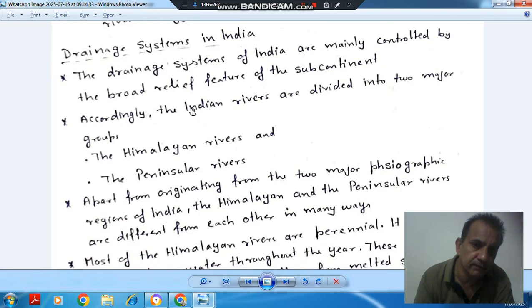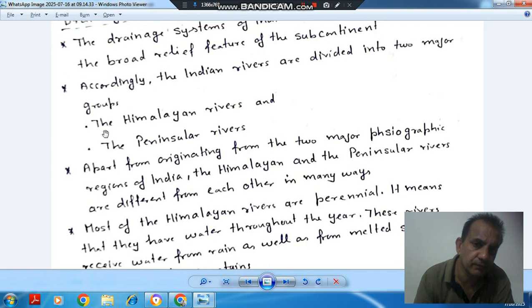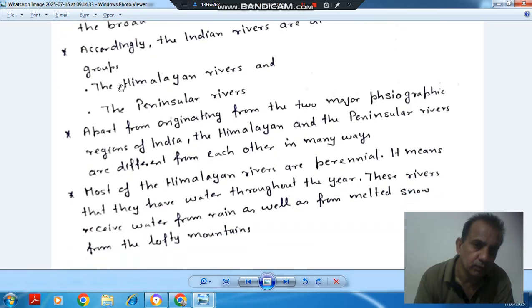Next point is: accordingly, the Indian rivers are divided into two major groups. First is the Himalayan rivers, next is the peninsular rivers. So Himalayan rivers start from the Himalaya, and peninsular rivers are in the lower or southern part. Apart from originating from the two major physiographic regions of India, the source is the Himalaya, and these are the Western Ghats or peninsular region. Okay.